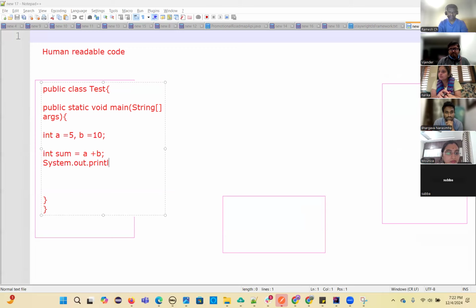Don't worry, I will explain each keyword in detail: what is public, what is class, what is Test, what is static, what is void. Every keyword I will explain, so you don't need to worry about this. I am just explaining here how the Java code will execute. You just understand that. Forget about the program. Okay, so this is a simple Java program.